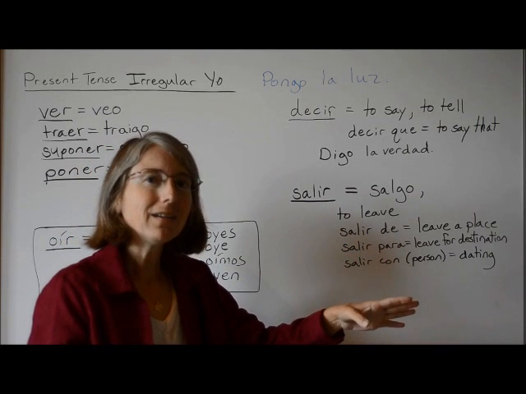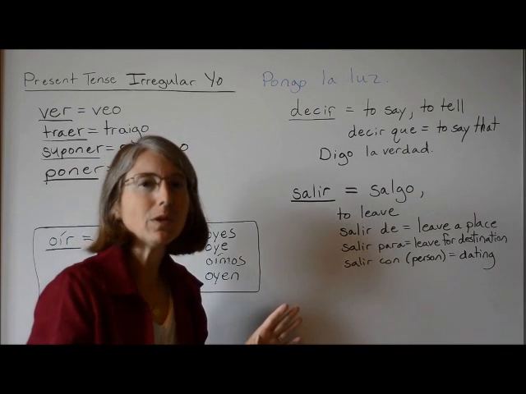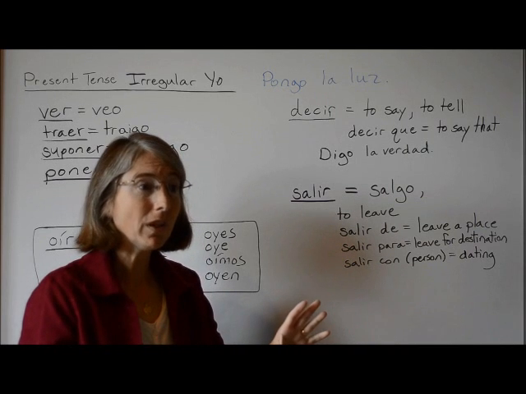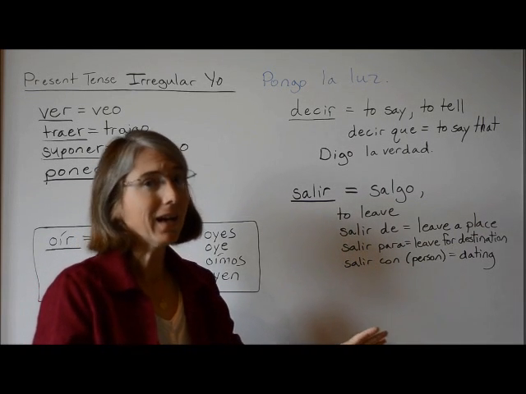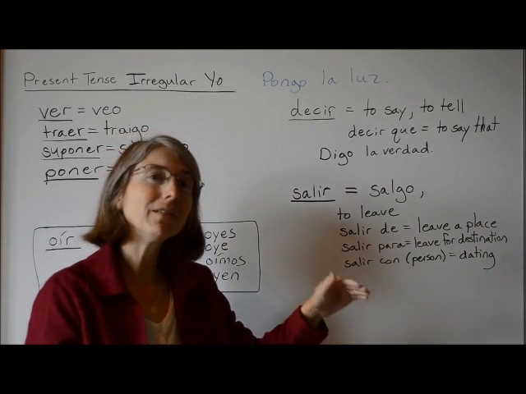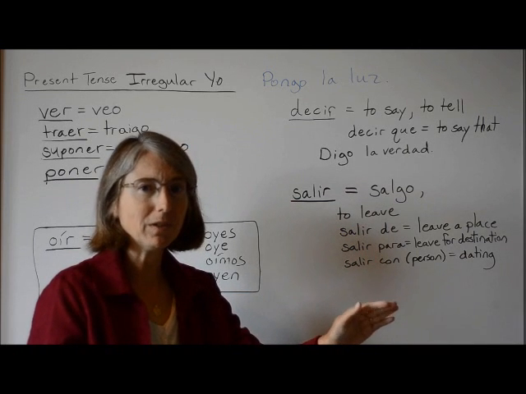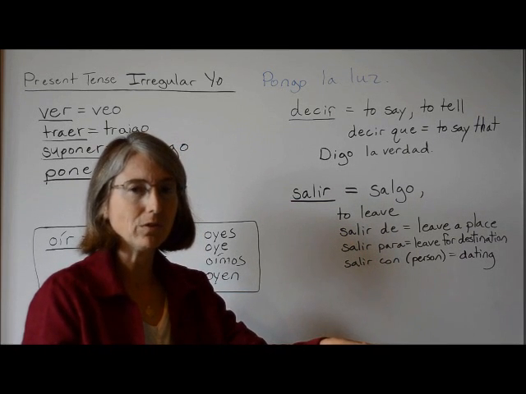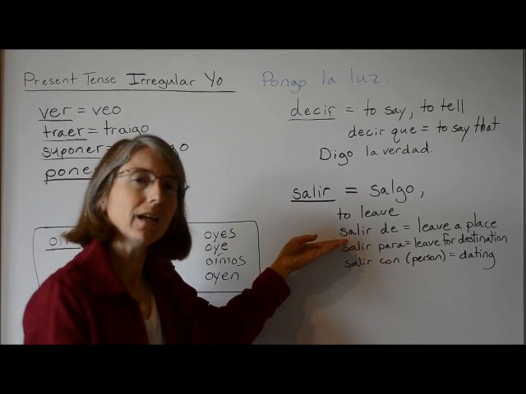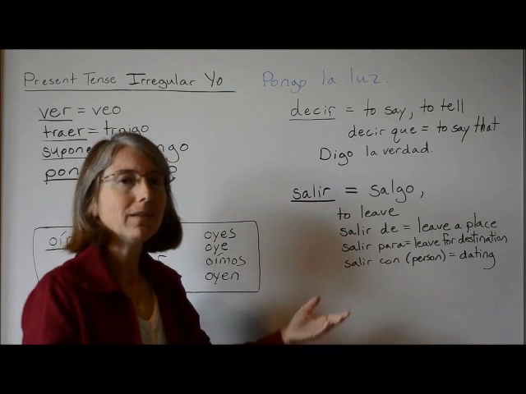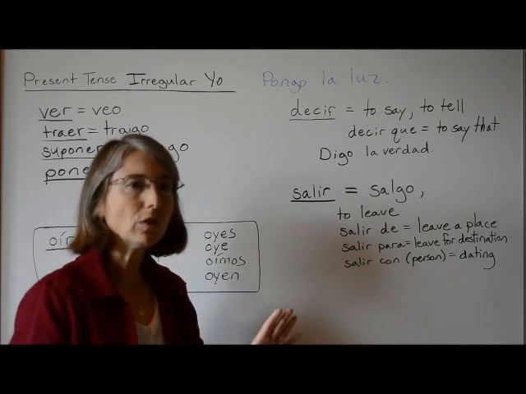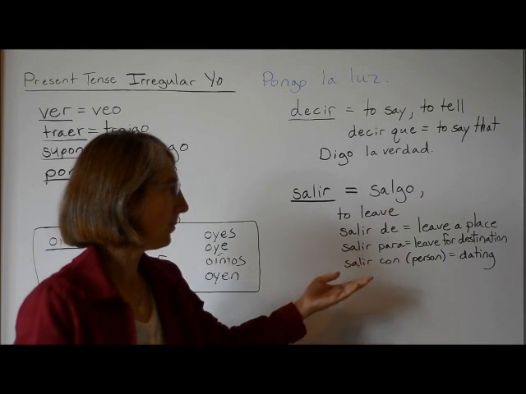Salir para is to say I'm leaving for a destination. If you say salgo para la escuela a las 3, that means I'm leaving to go to school. I'm leaving for the school at 3. So very different. Salir de means you're leaving from. Salir para is you're leaving to get to a place, to go to a place.